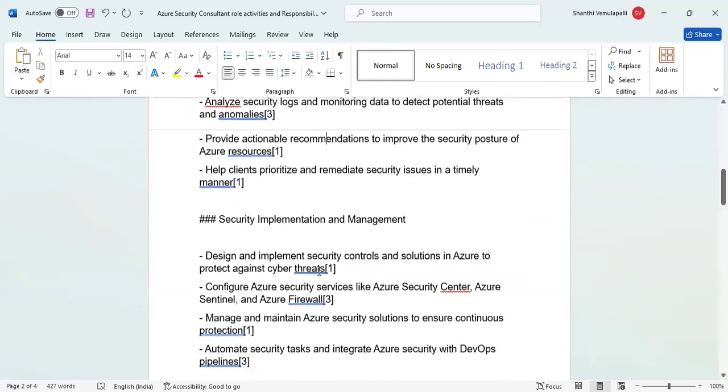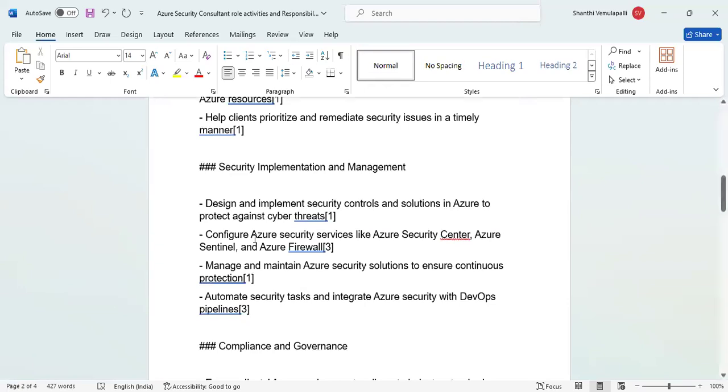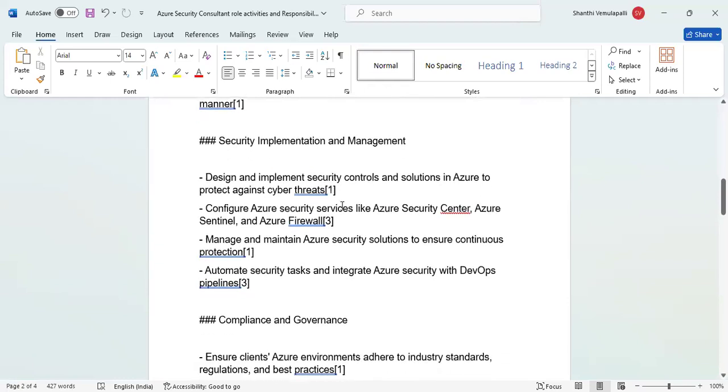So next one is security implementation and management. Design and implement security controls and solutions in Azure to protect against cyber threats. We discussed in the beginning itself that one of the roles is understanding the cyber attackers' attitude. We need to grab that. We need to adopt that mindset to plan the security practices. We need to think like a cyber attacker.